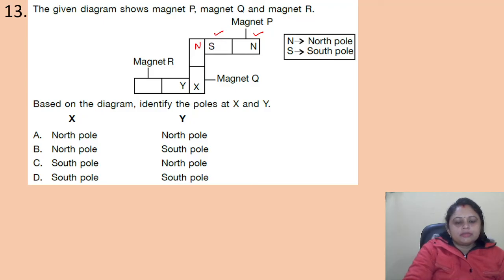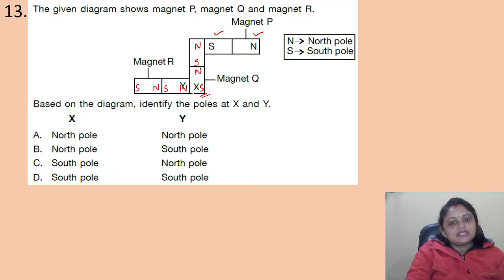So it is the South Pole. So it is the North Pole. Then this is again South Pole. It is North Pole. Again it is South Pole. So X is the South Pole. Then if it is South Pole, then it is the North Pole. This is South Pole, this is North Pole, this is South Pole.